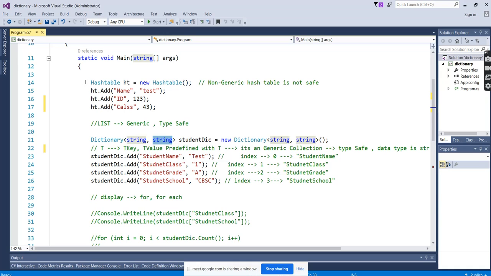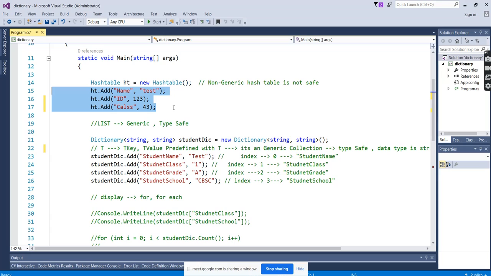But if you see in the hash table, we are not defining the data type for key and values, because it is going to consider them as objects. Whatever you enter, it is going to accept, and internally it is converting. That's the reason we say it's not type safe, and that's the reason we call it non-generic. Boxing and unboxing process is going to happen there.